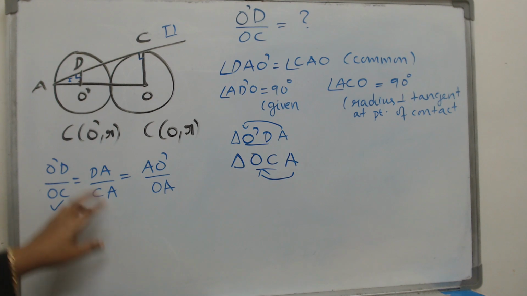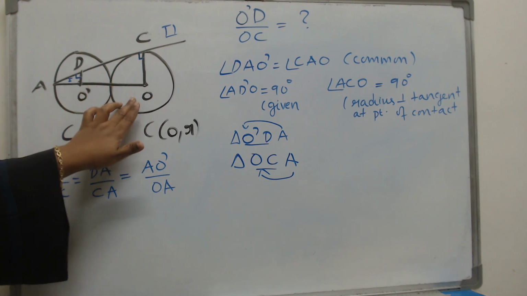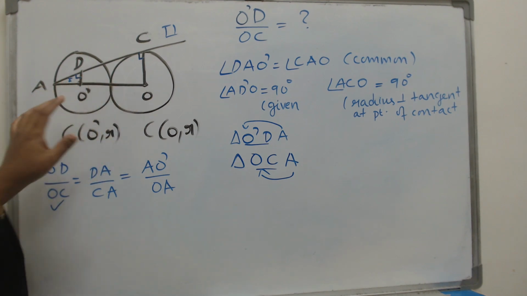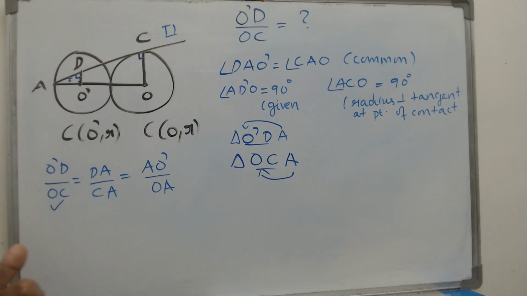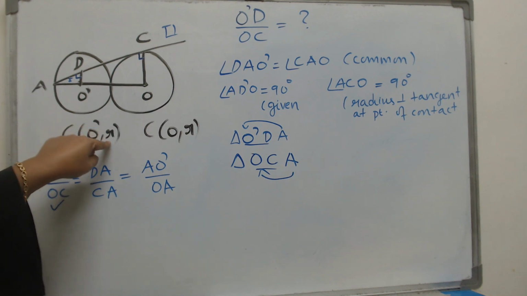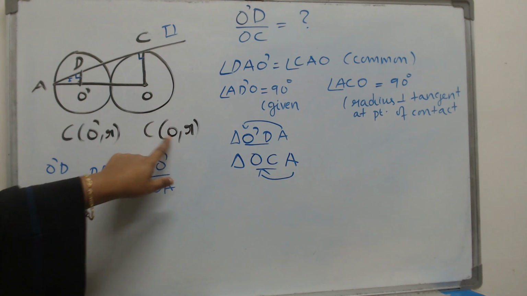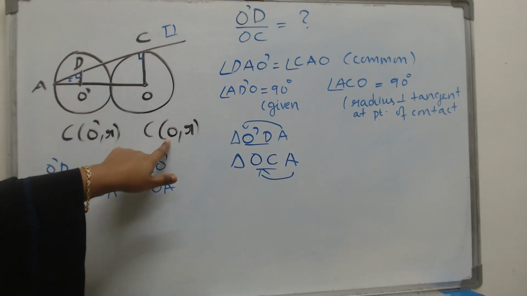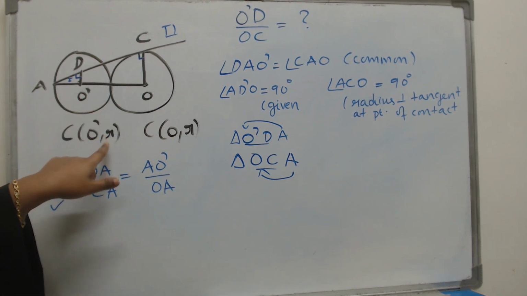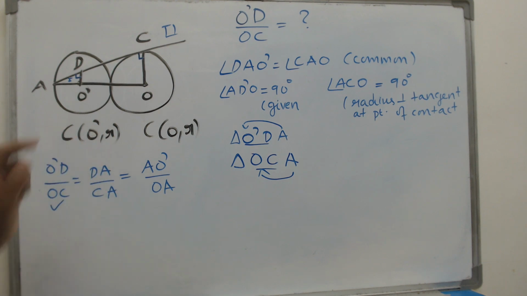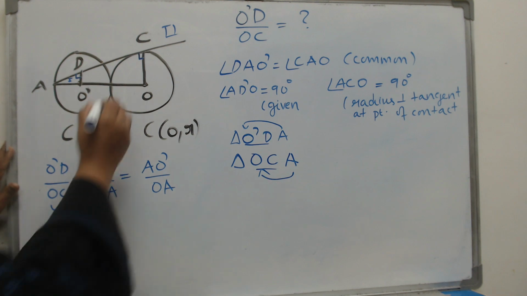You remember we started by saying that both of these circles are equal circles, which means what? Their radius is equal. Their centers are different, but their radii are equal. We have not used that information so far. So let us use that.